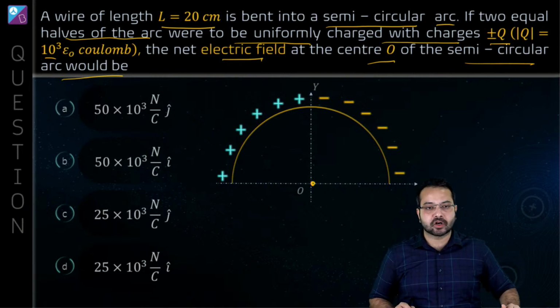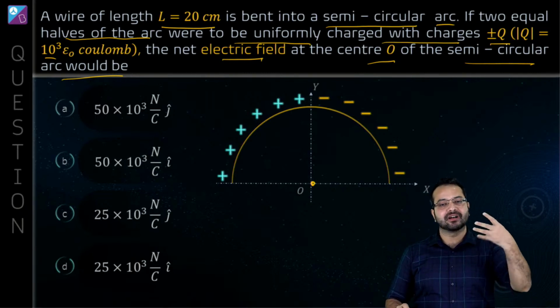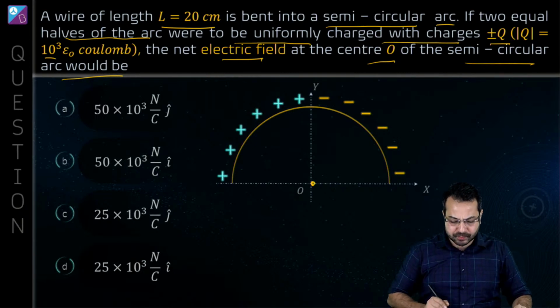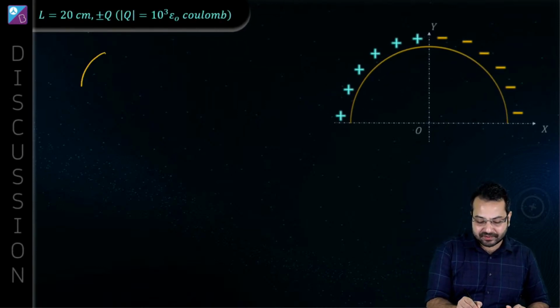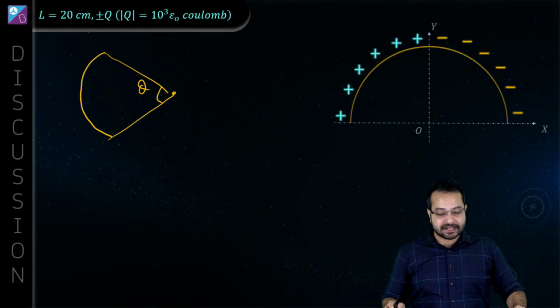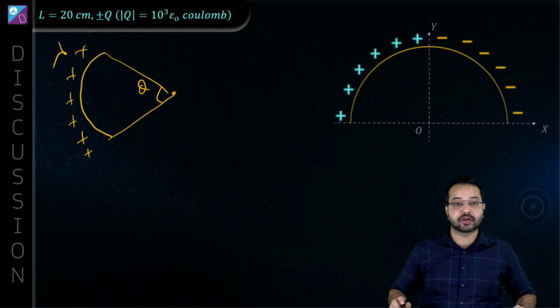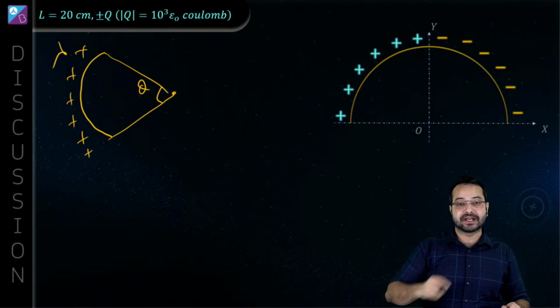Electric field at the center of a ring. So what do we have here? We have an arc. A ring, a semicircle or a quarter circle, all these things are arcs. So what we're going to do is see the general method of calculating the electric field. Let's say we have an arc, and this arc is subtending an angle theta at the center. If this is a uniformly charged ring, let's say it has a charge density of lambda. Here lambda is charge per unit length.